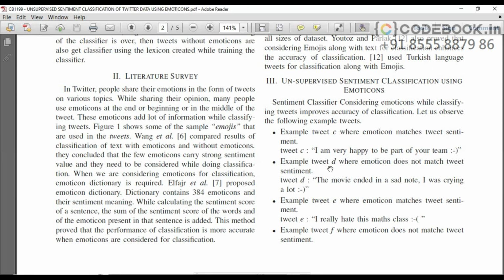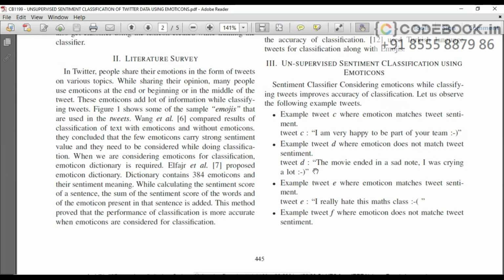Next example, tweet D, where emoticon does not match tweet sentiment. What is tweet D? The movie ended in a sad note. I was crying a lot. But here the emoticon is happy. The textual sentiment is bad, we can say, but the emoticon the user has given is a happy emoticon. So how can we categorize such data is the concept of the project.